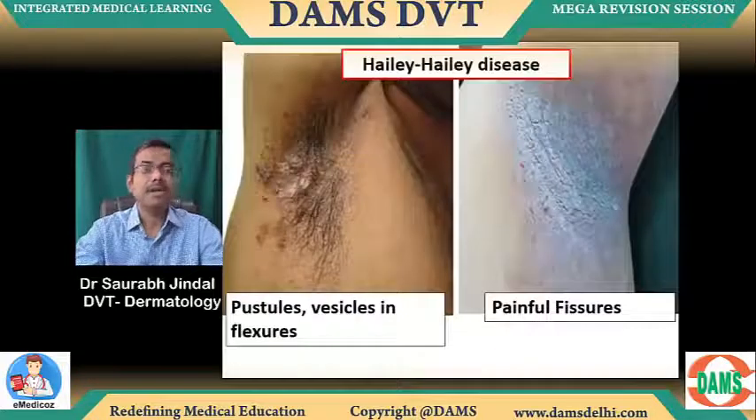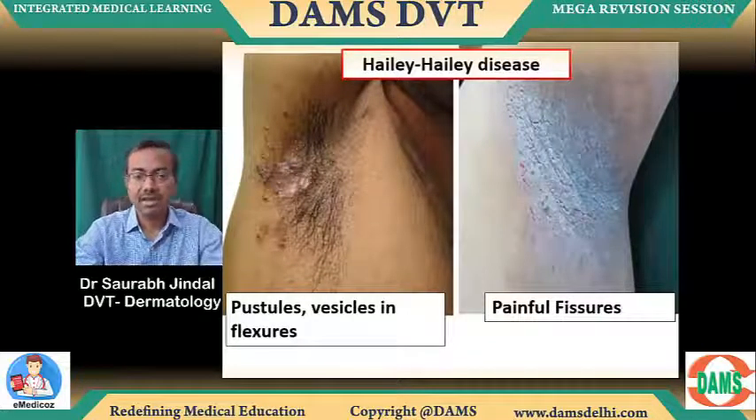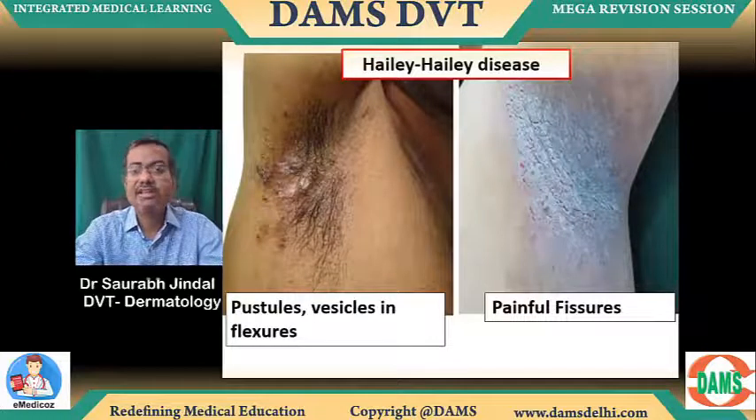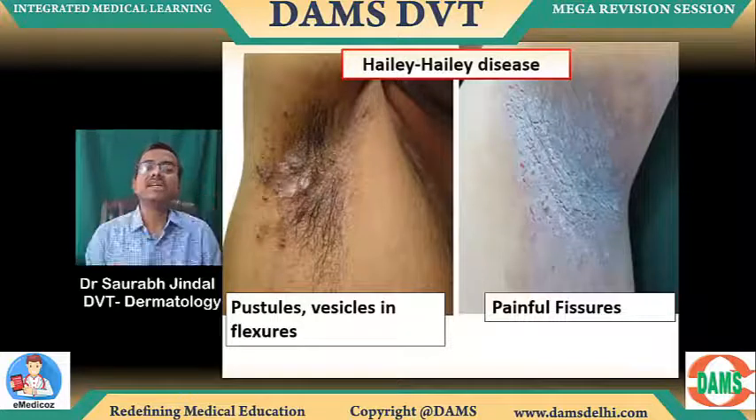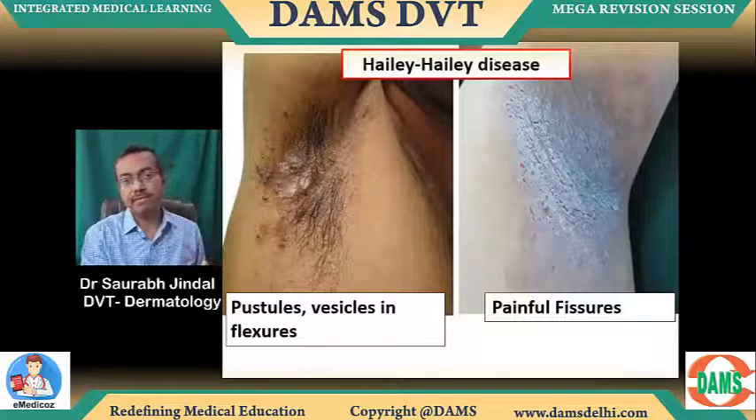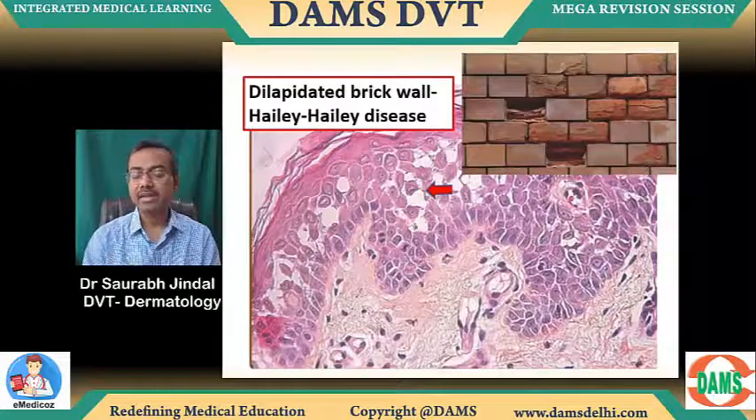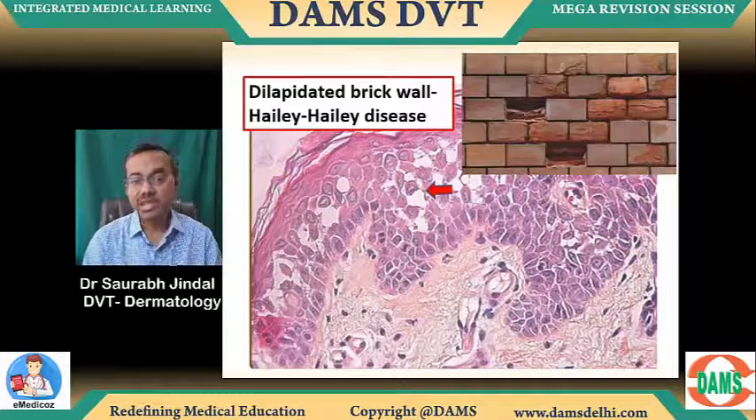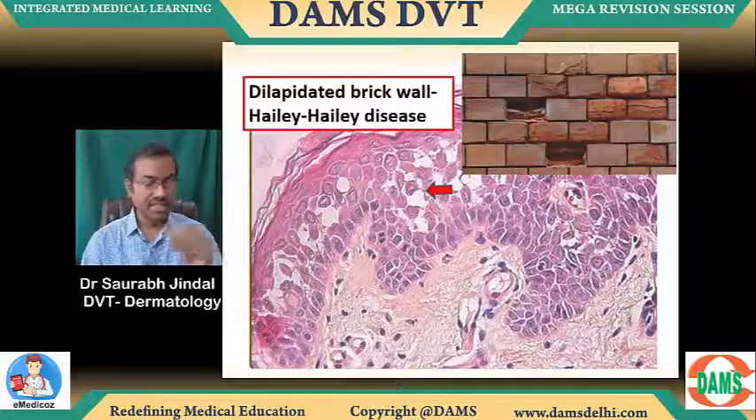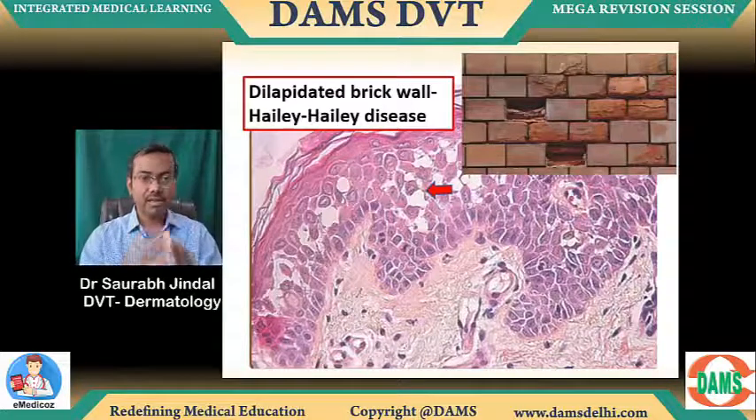ठीक है. Right. Hailey-Hailey, we know fissuring and blistering, flaccid blisters in the axillary area. Pustules, vesicles, fissuring in the axilla in an adult. Even though it's a congenital pathology, the onset of disease is delayed. So you will not have an image of a child with Hailey-Hailey. It will be an image of an adult with Hailey-Hailey. Dilapidated brick wall, again at the cost of repetition, you know this, but still the red arrow is showing you some partial acantholysis with some empty space in between like a broken brick. Some keratinocytes are broken, called broken brick wall, appearance of Hailey-Hailey disease.